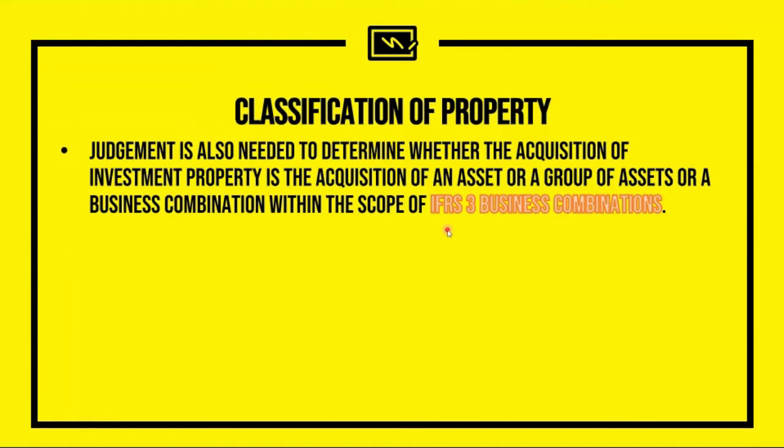So in this case, this provision is talking about items of investment property that could be considered as an individual asset or just a component of assets to be acquired, or is it considered as a group of assets, or is it basically the entity that is being purchased, which is going to be part of the business combination.